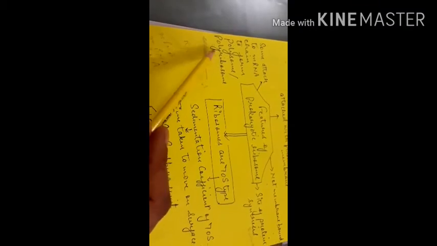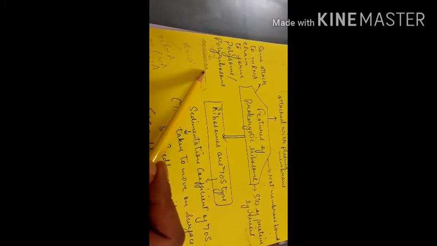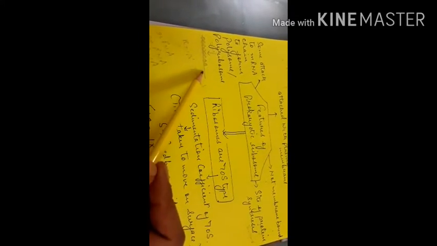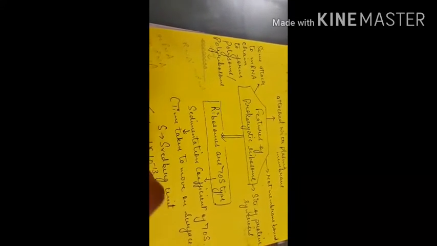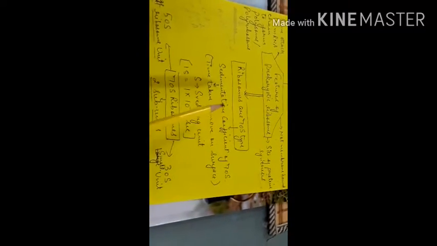Poly means many. That means polyribosomes: many ribosomes get attached to the mRNA chain. That's why we call it polyribosome. So these are some of the features of ribosome. But the important feature, listen carefully, is that the prokaryotic ribosomes are 70S type.